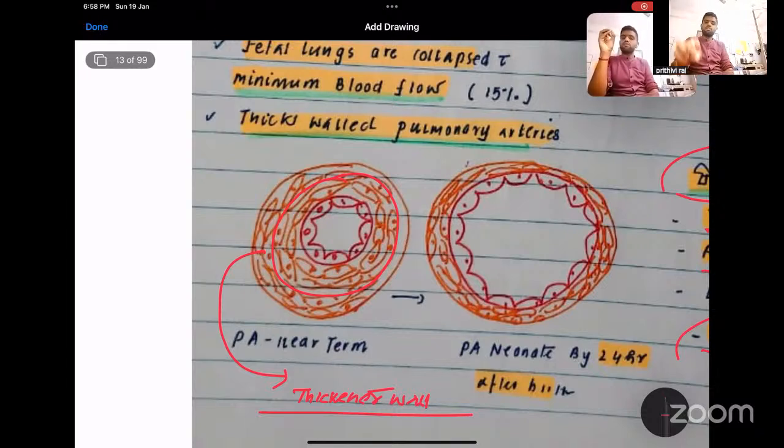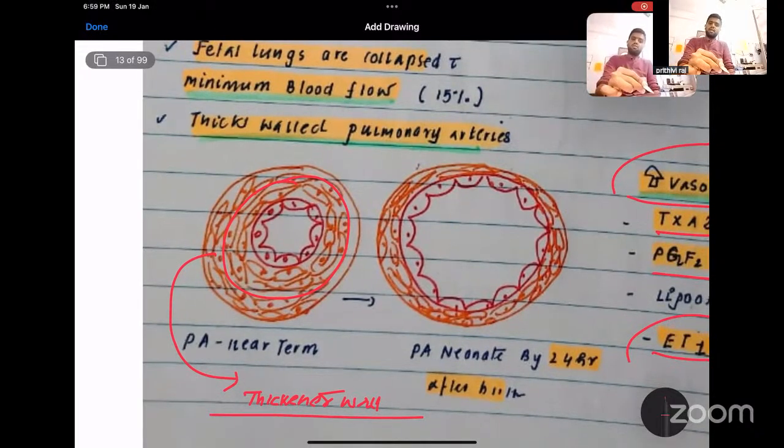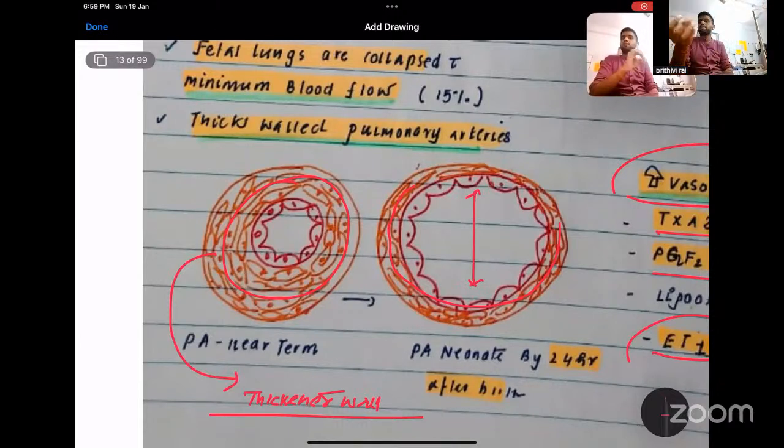So by 24 hours of birth, all this tunica media gets constricted, so that is a widening of the lumen, and more pulmonary blood flows also because of oxygen. Oxygen is increased, so pulmonary blood flow is increasing, oxygenation increases, and it will cause the constriction of the tunica media. I'm not talking about the constriction of the vessel per se, I'm talking about the constriction of the tunica media.